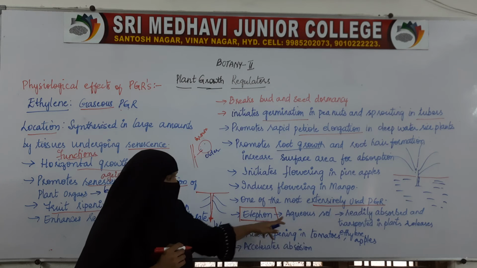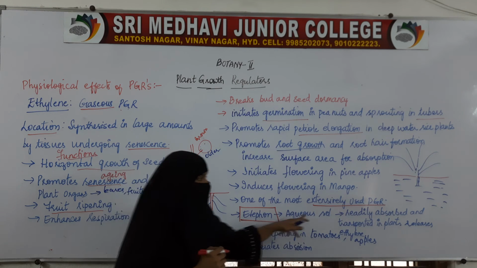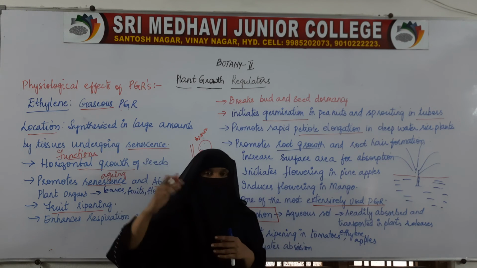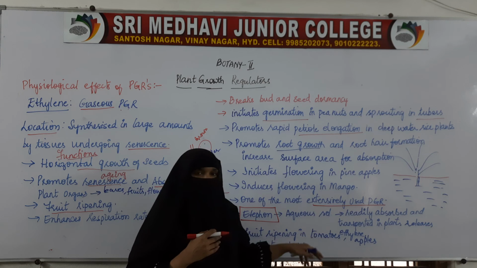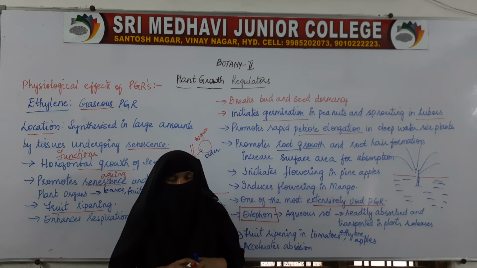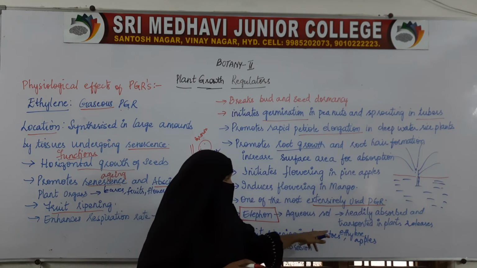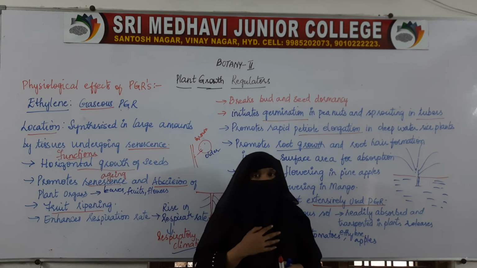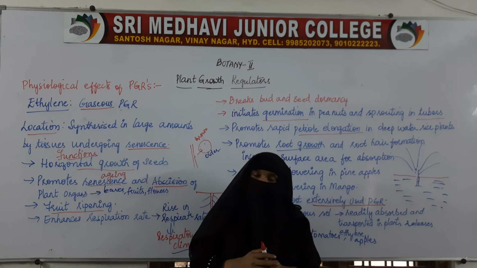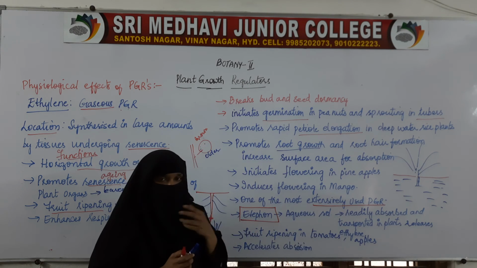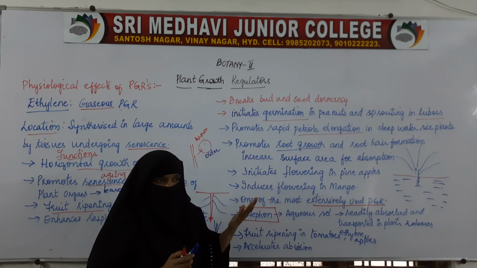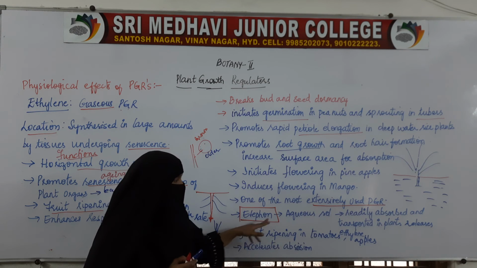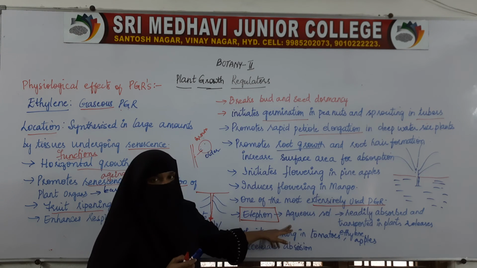The aqueous solution of ethephon is readily absorbed by the plants, and after absorption it is transported to all parts of the plants, and after transportation it releases what? Ethylene. Ethylene is naturally produced by the plant itself, but the most widely used artificial source of ethylene is ethephon.